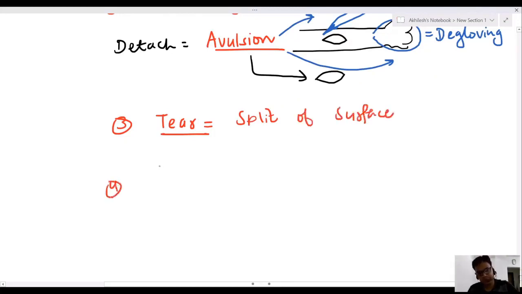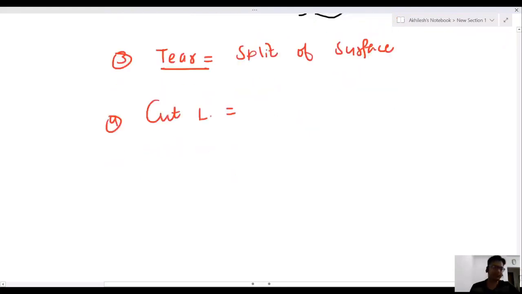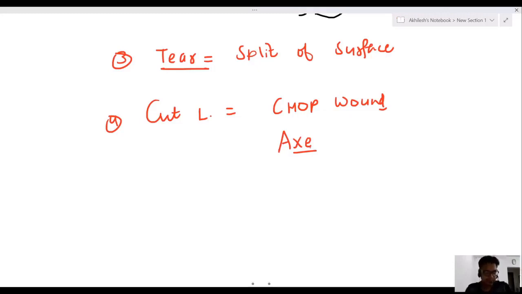Now, sir, fourth is cut laceration. Dr. Sahib, cut laceration is also known as chop wound. It is produced by a heavy weapon like an axe, kuladi.